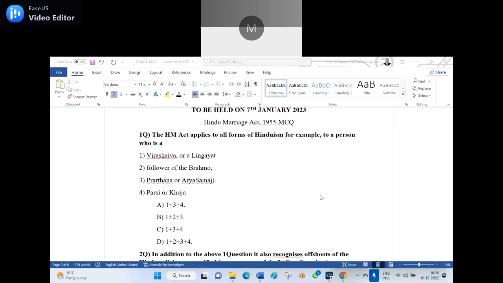Option B, 1 plus 2 plus 3. Yes, option B is the right one, because Parsi or Khoja is not there. So now the second question.